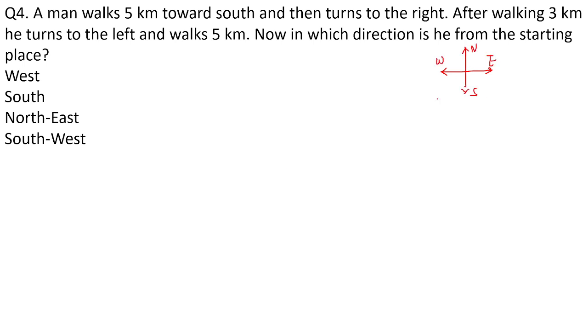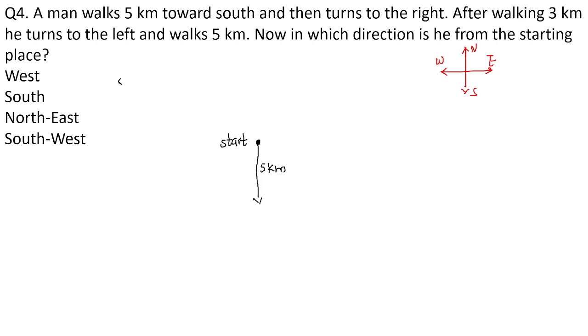West and south. Okay, you might be finding this quite boring, but these things are necessary to follow. A man walks 5 kilometers towards south. Let this be the starting point. From here he started his journey and moved in the south direction. It means he's moving in the downwards direction. He walked for 5 kilometers.